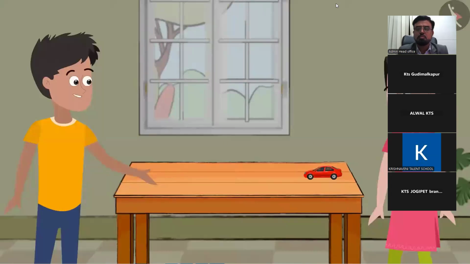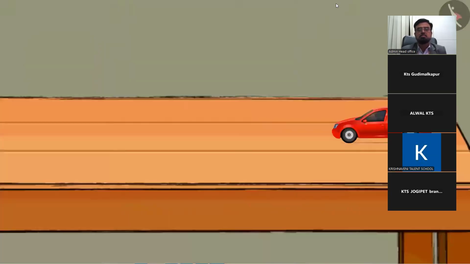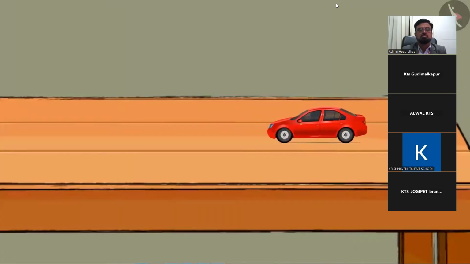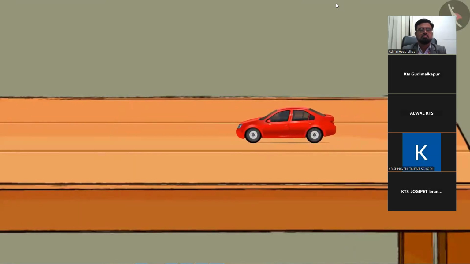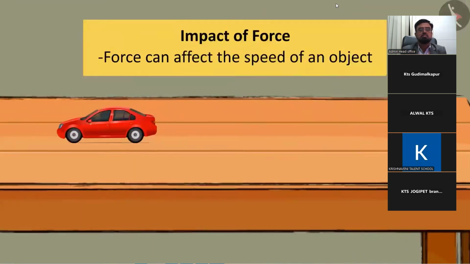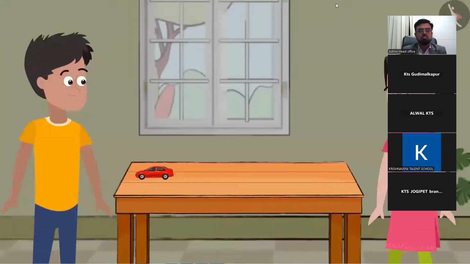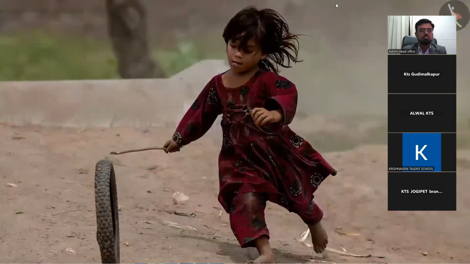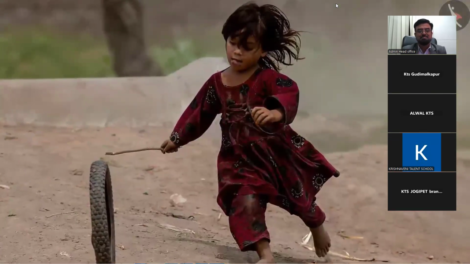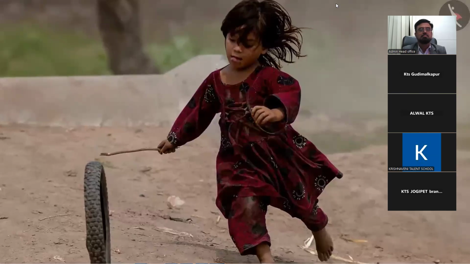See, this is your childhood toy car. Can you push it gently to move it? Good. Now push it again with some more force and see what happens. Bhaiya, it is moving faster now. Friends, this reminds me of the rubber tire game. The rubber tire had to be pushed continuously to make it move faster.